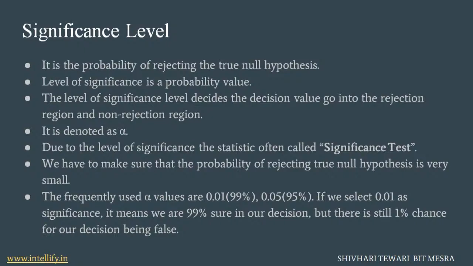We have to make sure that the probability of rejecting a true null hypothesis is very small. If we are going to reject our null hypothesis, that means we should be very sure that our null hypothesis is not correct and we should reject it. The frequently used alpha values are 0.01 and 0.05. If we select 0.01 as the significance level, that means we are 99% sure in our decision, but there is still a 1% chance of our decision being false.